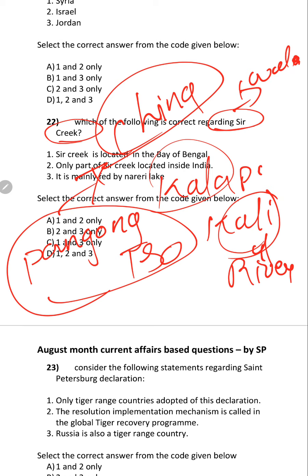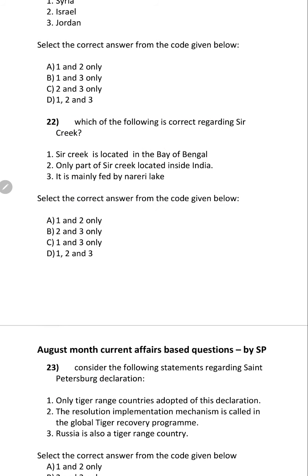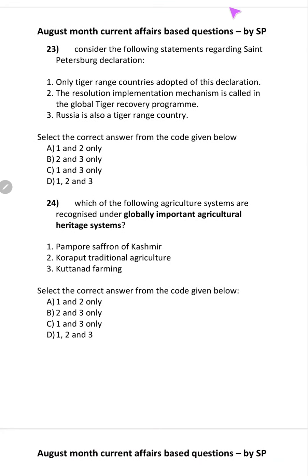Okay, one third of Pangong is under India's control, two-thirds under China's control. So these three areas you should remember. Come to the 23rd question. St. Petersburg Declaration deals with what?